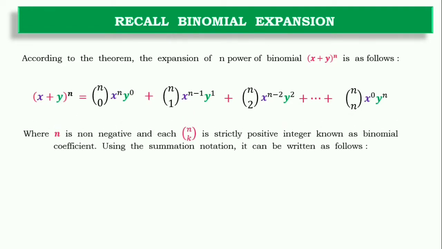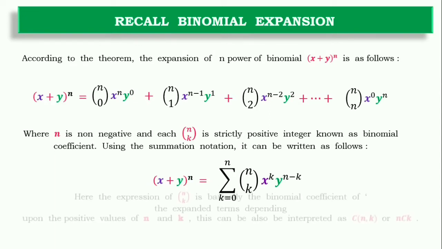And the power should be positive, actually non-negative. We can write the summation notation as the summation of nCk, x to the power k, y to the power n minus k, where k shouldn't be greater than n. Now the main target is to study the binomial coefficient in order to focus on the triangles.